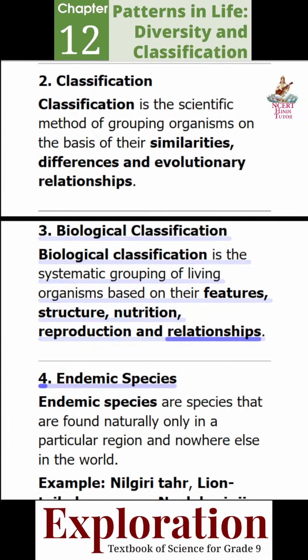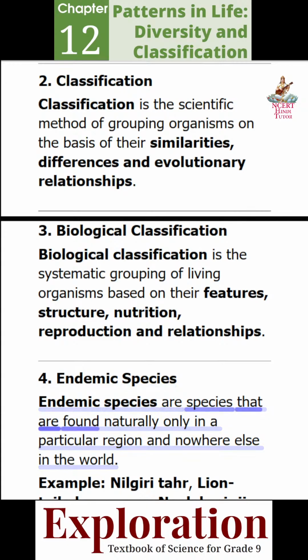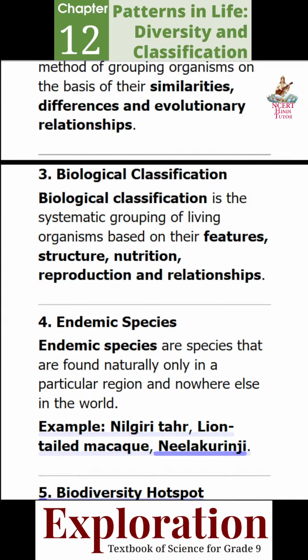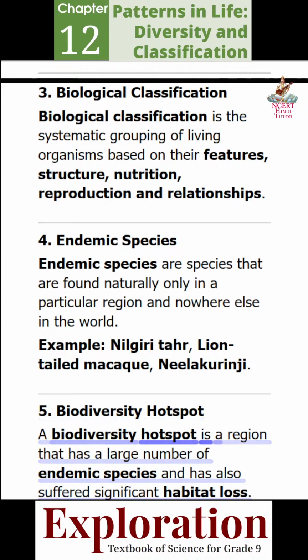relationships. 4. Endemic species. Endemic species are species that are found naturally only in a particular region and nowhere else in the world. Example, Nilgiri tahr, lion-tailed macaque, Nilgiri langur. 5. Biodiversity hotspot. A biodiversity hotspot is a region that has a large number of endemic species and has also suffered significant habitat loss.